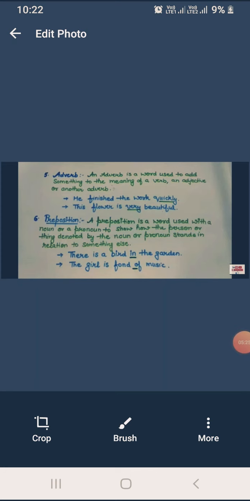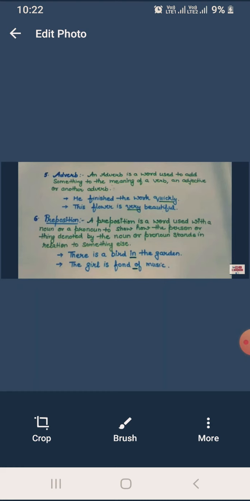Dear students, now we learn the fifth part of speech, that is adverb. An adverb is a word used to add something to the meaning of a verb, an adjective, or another adverb. Here are some examples. In one sentence: he finished the work quickly. In this sentence, the word quickly is an adverb. We make adverbs by adding ly at the end of the word. And second sentence: this flower is very beautiful. In this sentence, very is an adverb.